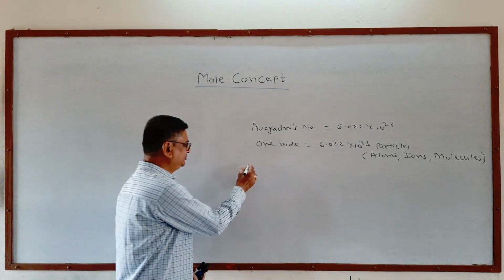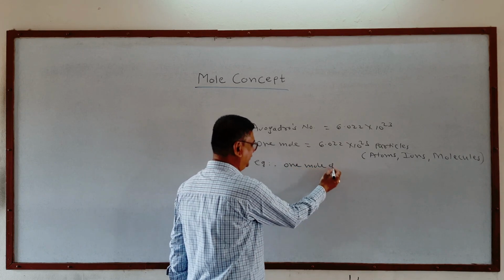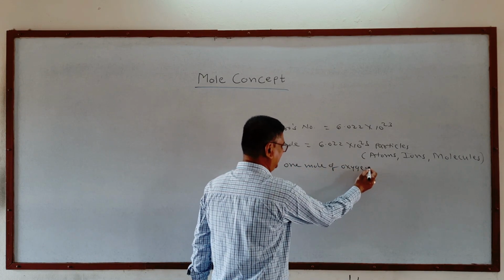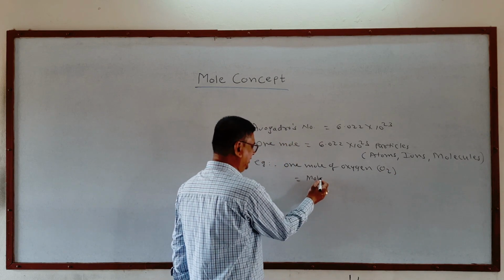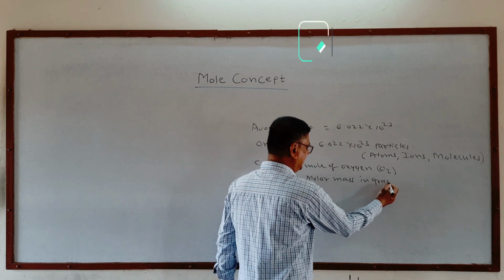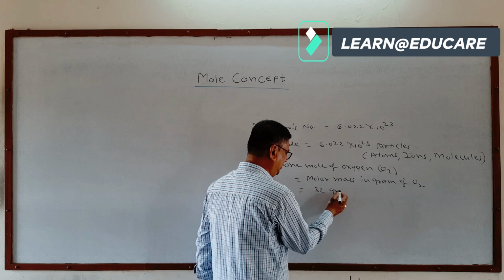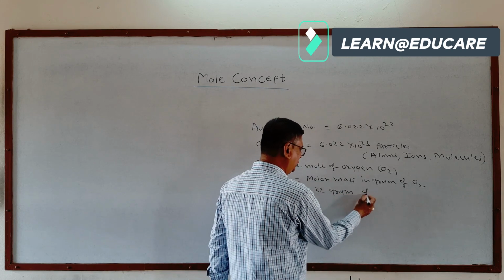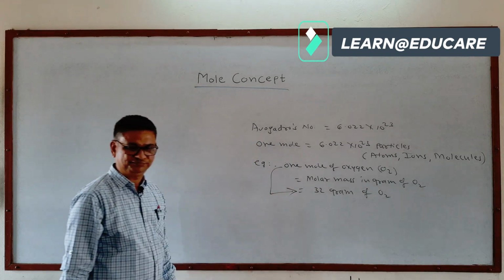For example, 1 mole of oxygen, that is an O2 molecule, will be equal to its molar mass in gram, which we know is 32. Hence 32 gram of oxygen O2 is 1 mole of oxygen.